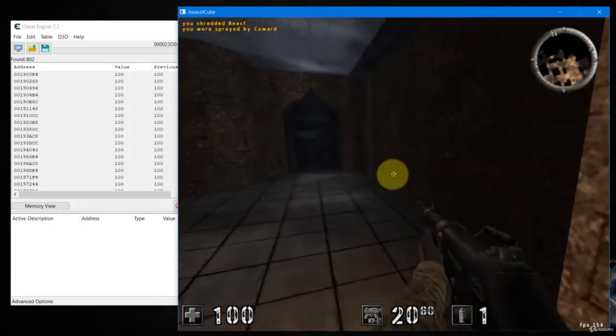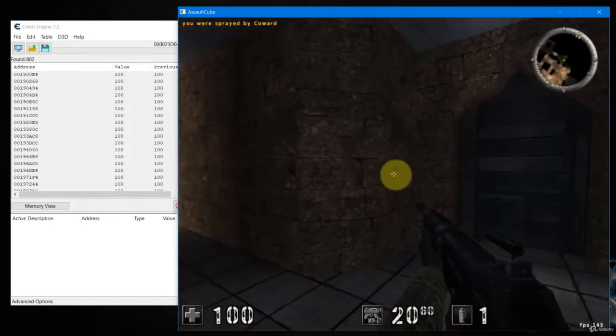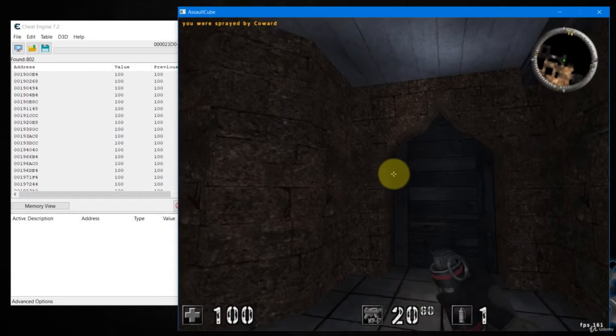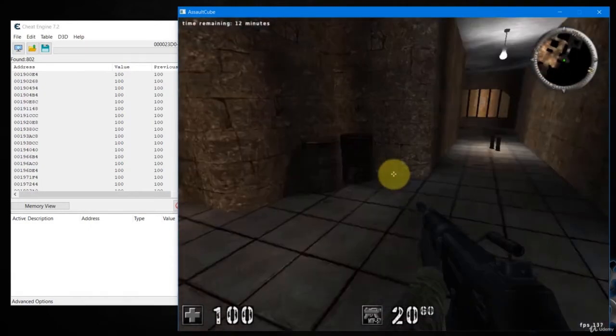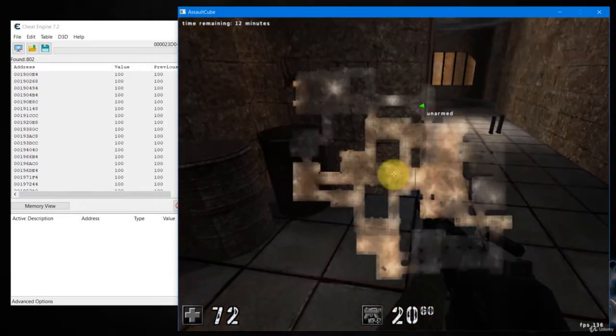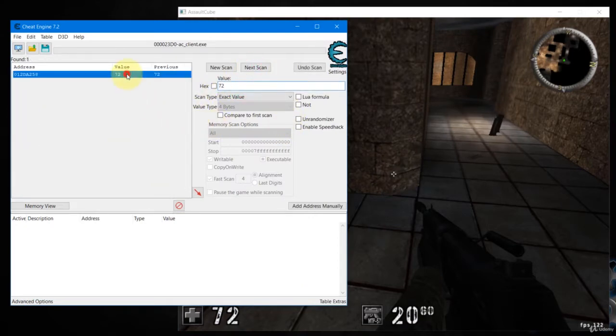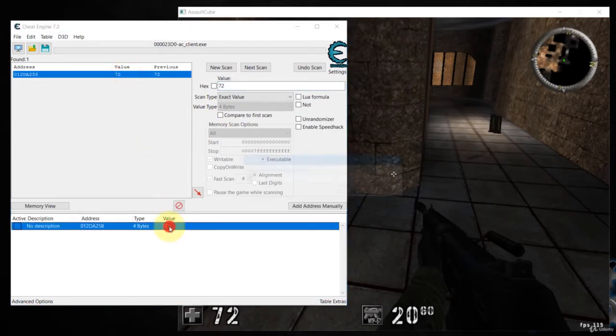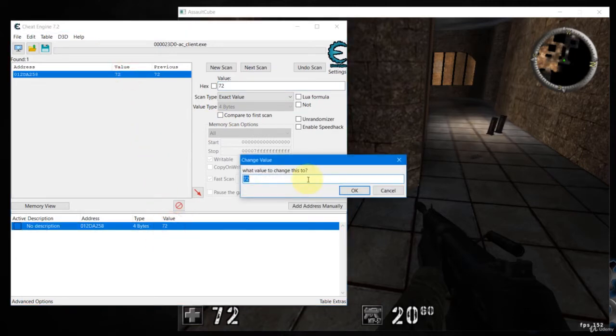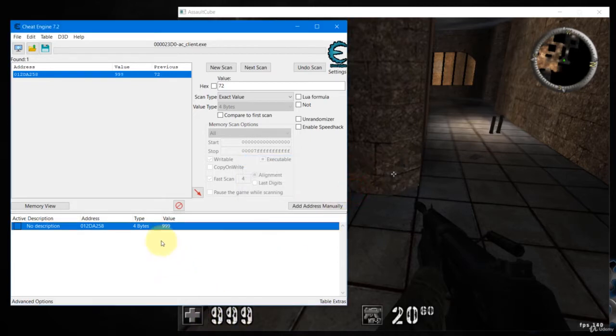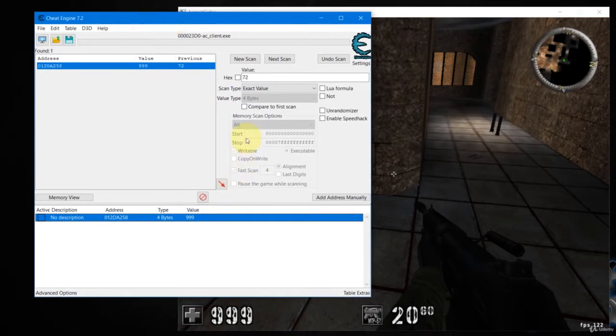Okay, there's a grenade. Okay, we can launch the grenade here. Alright, 72. So let's scan 72. And we got this. So now this is our dynamic memory address for our health. We can confirm it by changing it. Now we need to look for the data structure.